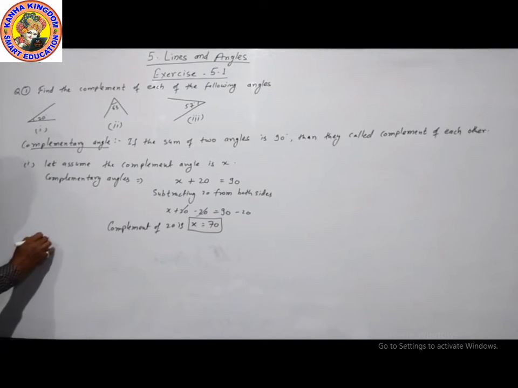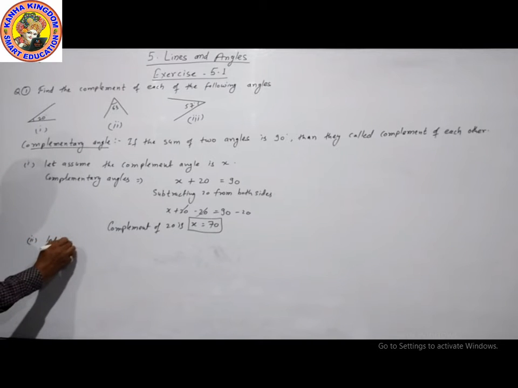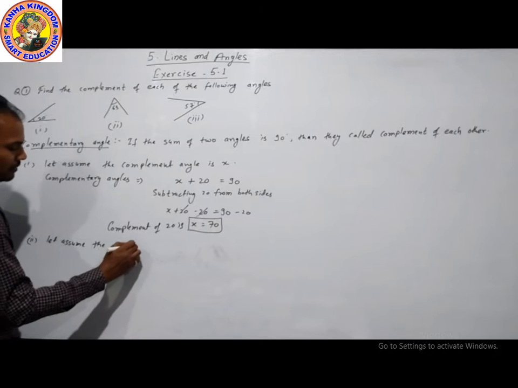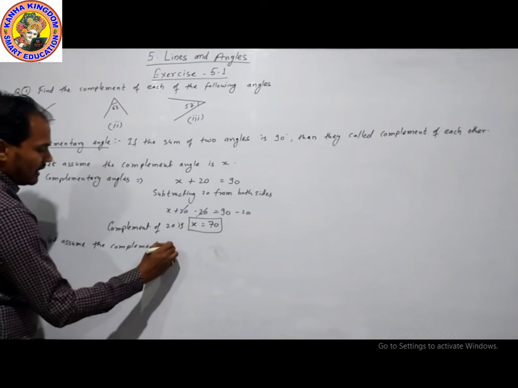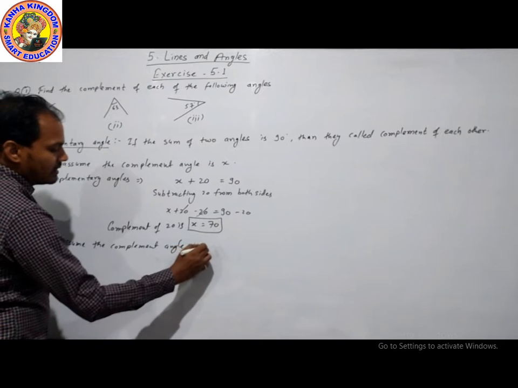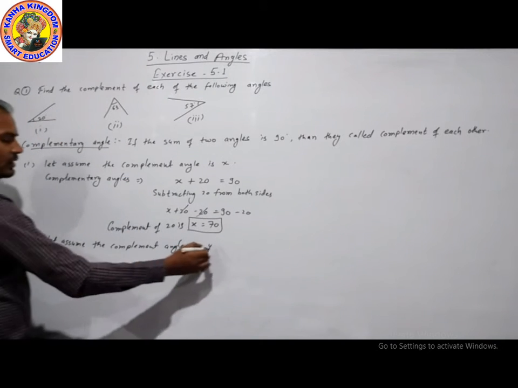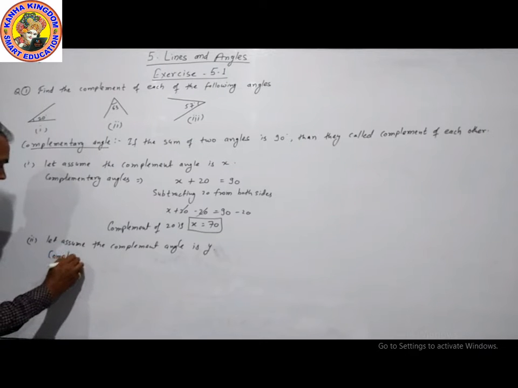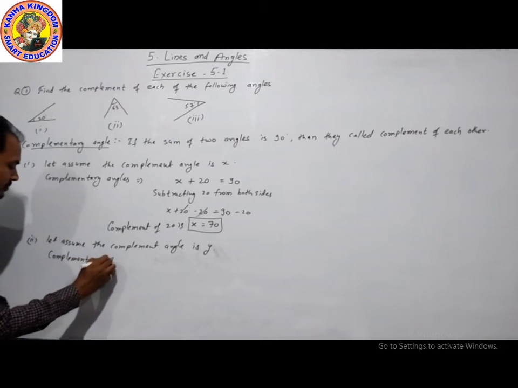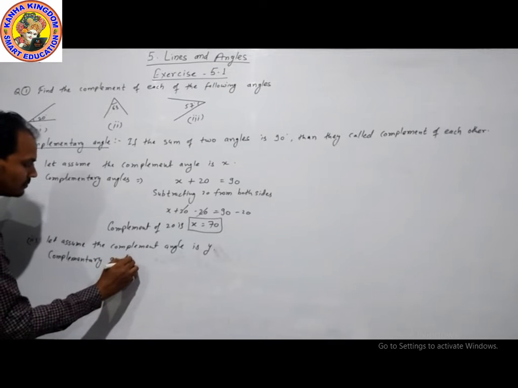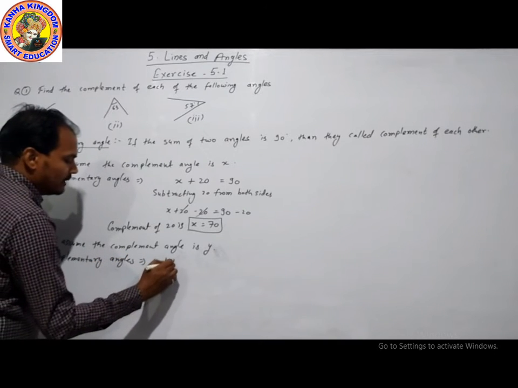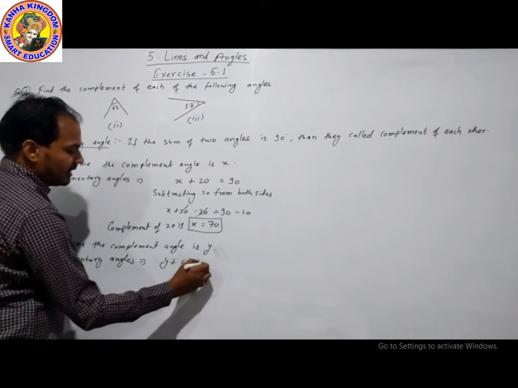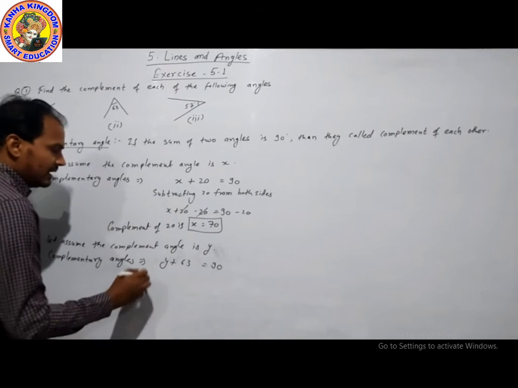Now taking the second one, let us assume the complement angle is y. By the definition of complementary angles, the sum of two angles, y plus 63, is equal to 90.